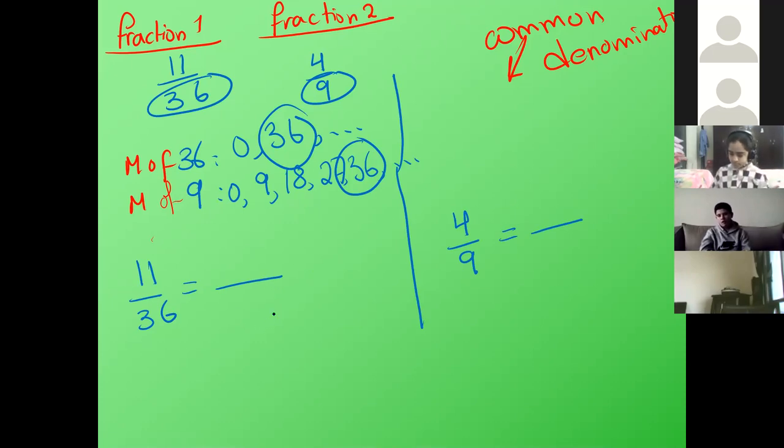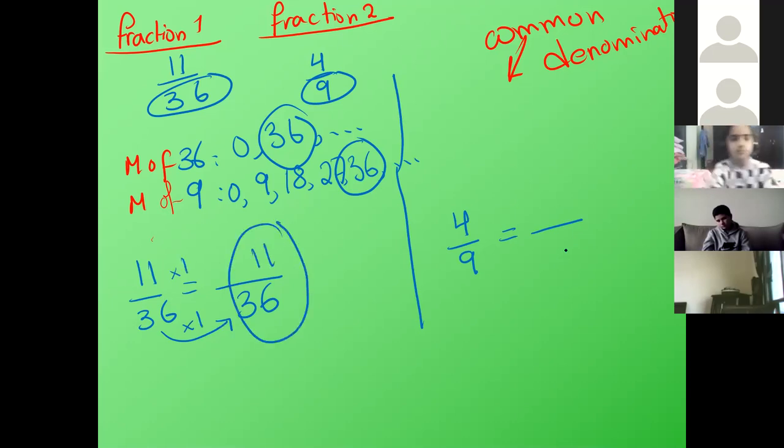What shall I do here at the denominator? It has to be how much? We must write the common denominator. Excellent, which is 36. Yalla. 36 times what equals 36? Times 1. So it stays the same.